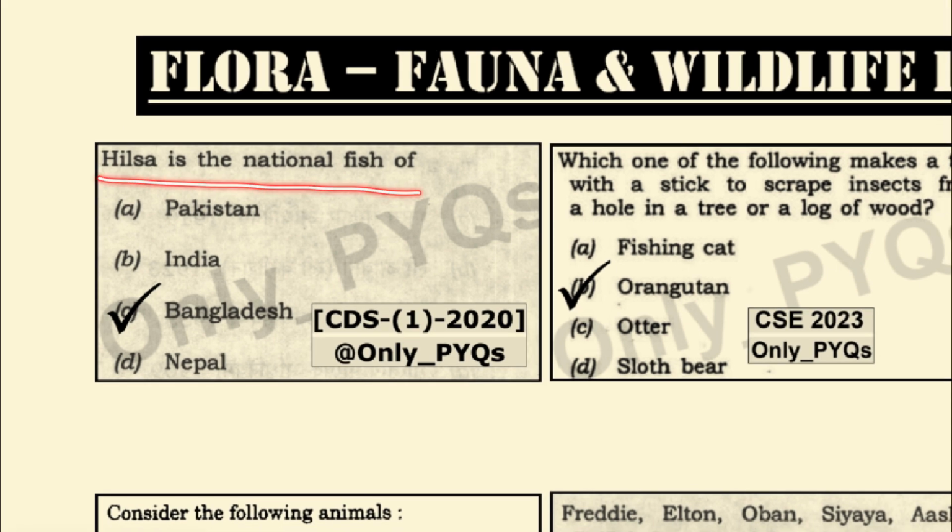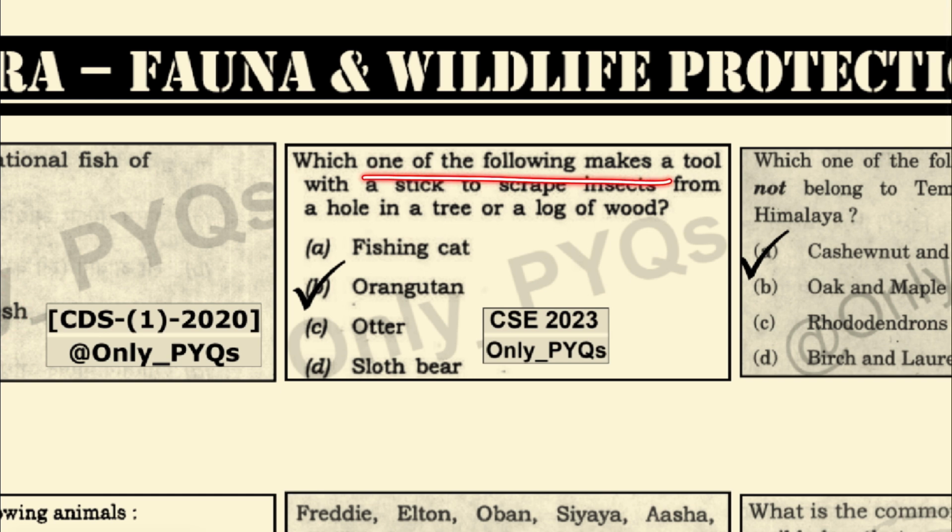Hilsa is the national fish of Bangladesh. Which one of the following makes a tool with a stick to scrape insects from the hole in a tree or a log of wood? It is the orangutan.